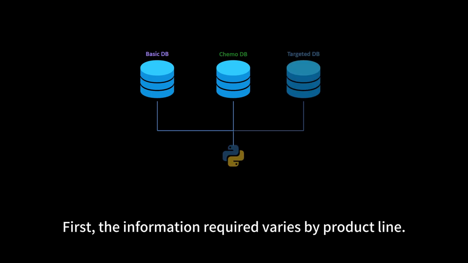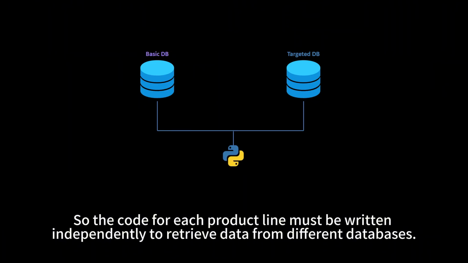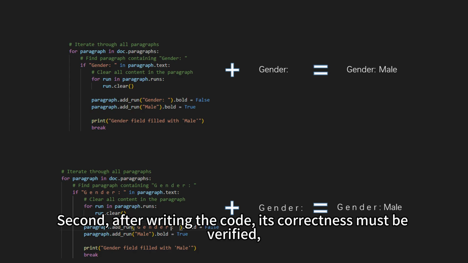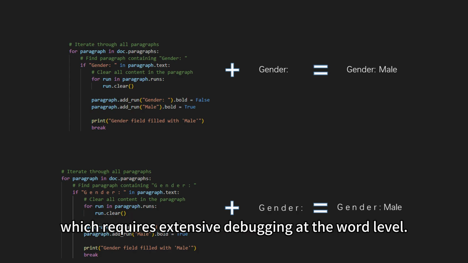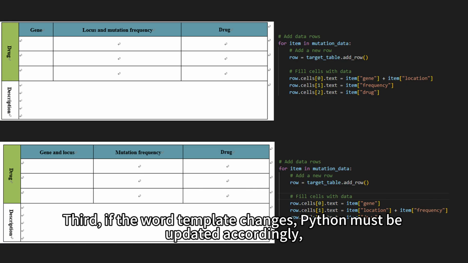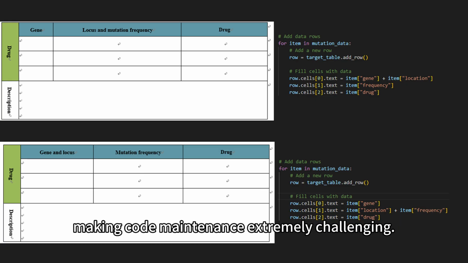First, the information required varies by product line. So the code for each product line must be written independently to retrieve data from different databases. Second, after writing the code, its correctness must be verified, which requires extensive debugging at the word level. Otherwise, spaces in fields may cause mismatches, leading to missing content. Third, if the Word template changes, Python must be updated accordingly, making code maintenance extremely challenging.